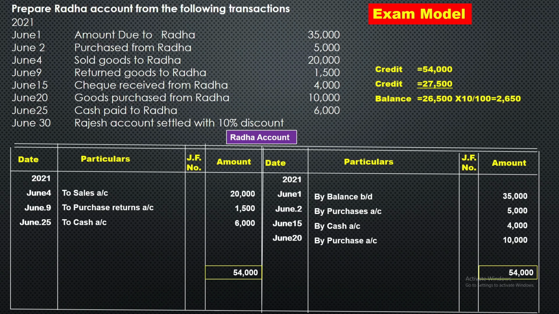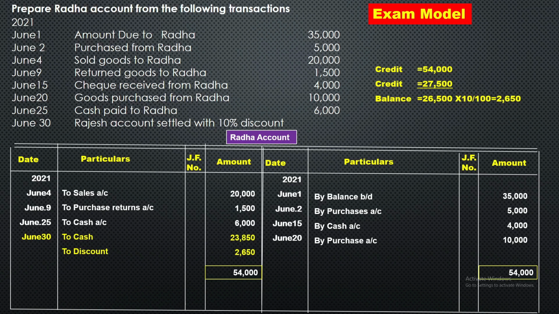So on 26,500 we should calculate the 10% discount. So here the discount is 2,650. This 2,650 we should minus from 26,500. So debit side is less. So on the debit side we have to show June 30 to cash, amount is here 23,850 after deducting the discount. Again we have to show to discount 2,650. So in this way here also the account is going to equal. There is no balance CD and balance BD.